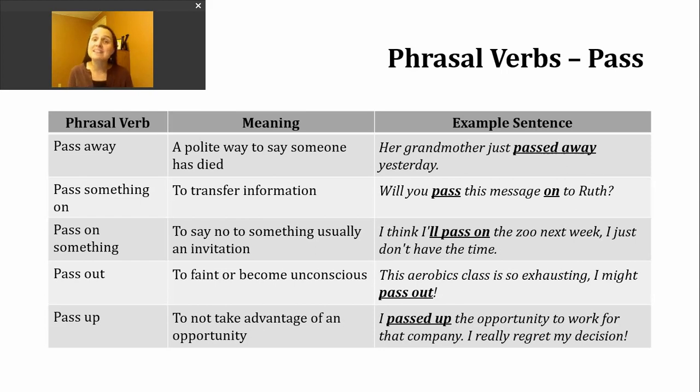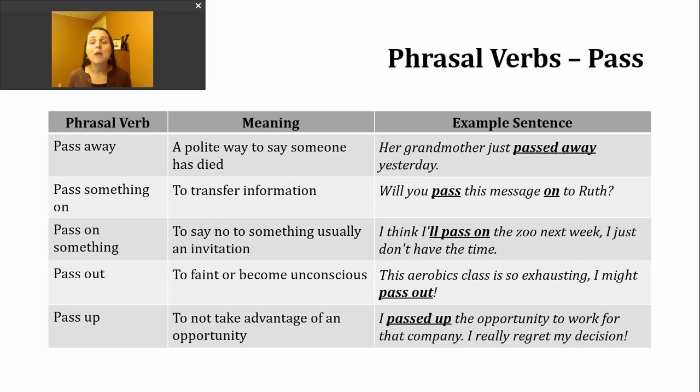Pass on something could be used another way, and that's, again, to say no to something. Generally, we use this with invitations to events or to do a certain activity. So this is going to be very close to that sixth meaning we looked at earlier. So here's an example using pass on something.